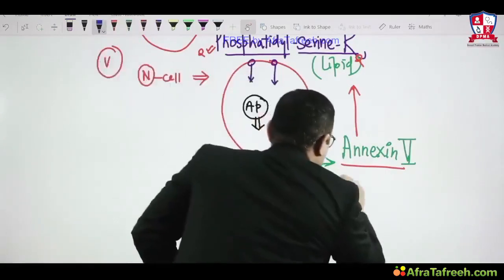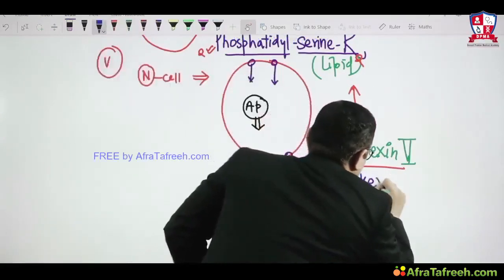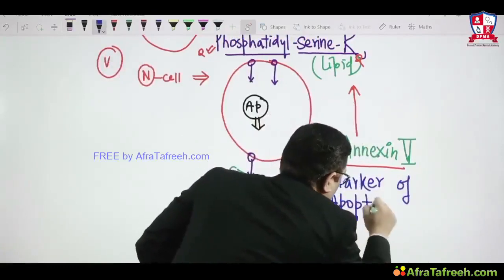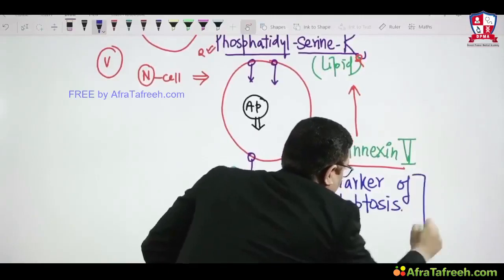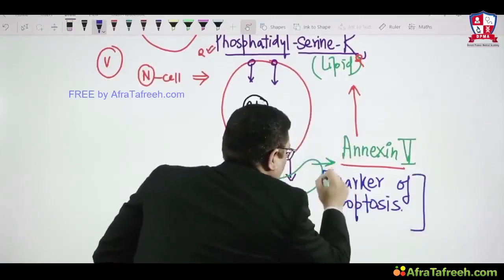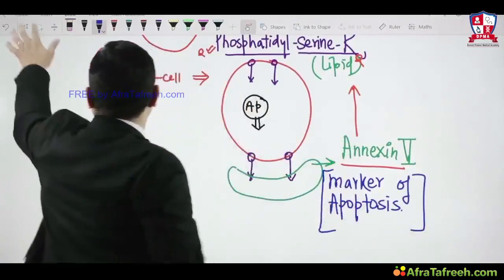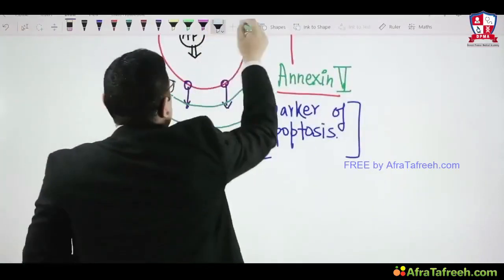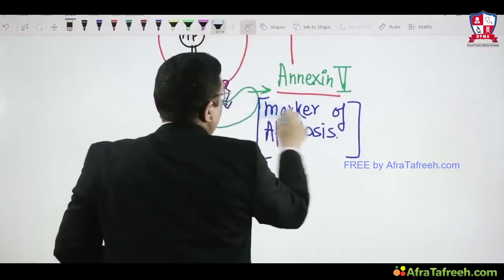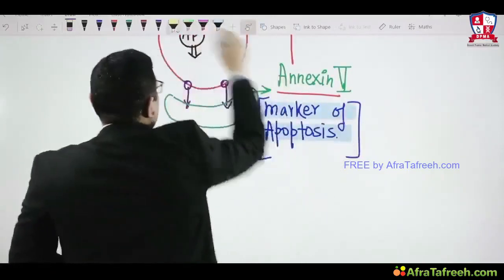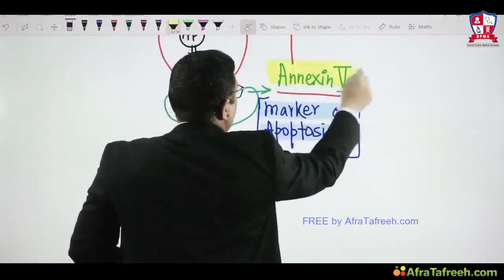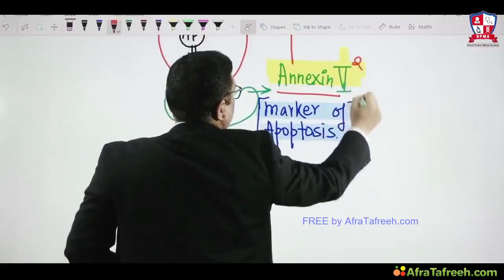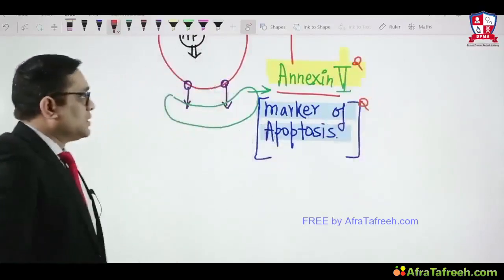What is the marker of apoptosis? The answer was annexin V is a marker of apoptosis. So that was the question. That was a beautiful question in the All India exam. Just remember, the marker of apoptosis is annexin V. That was the All India and AIIMS question. So annexin V is a marker of apoptosis. That was the All India question, right?